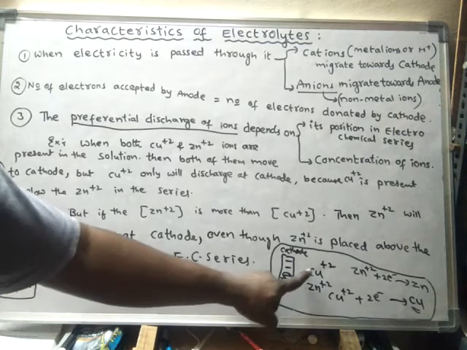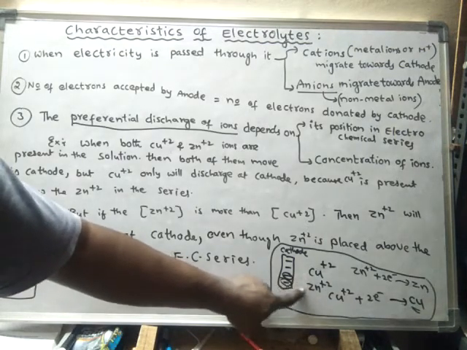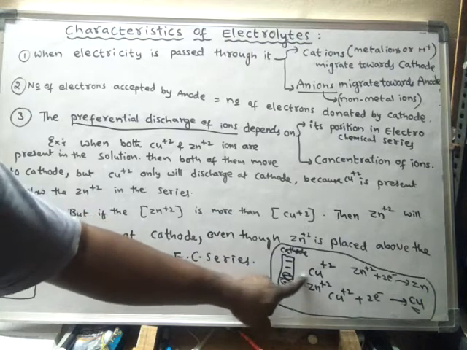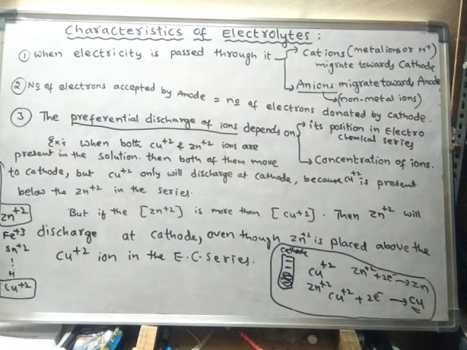The preferential discharge of ions depends upon the position of those ions in the electrochemical series. The ion which is placed at the bottom will be preferentially discharged when compared to the ion which is placed at the top. So out of zinc and copper, as copper is placed at the bottom of the electrochemical series, below the zinc ion, copper will undergo preferential discharge.